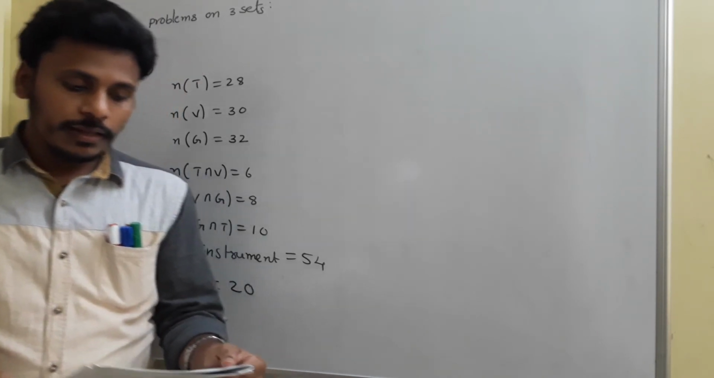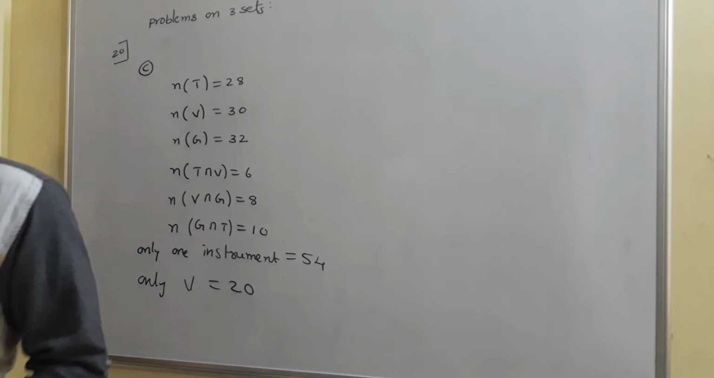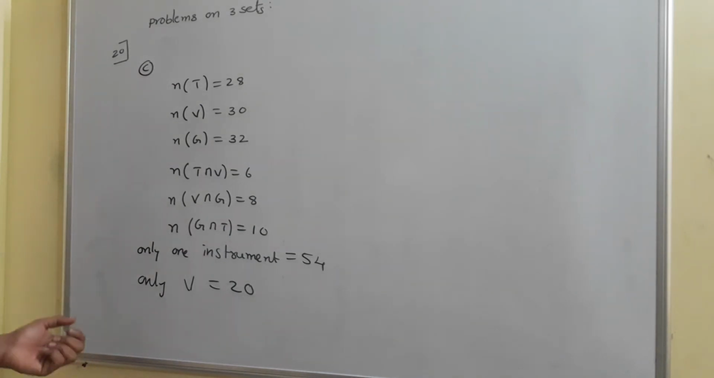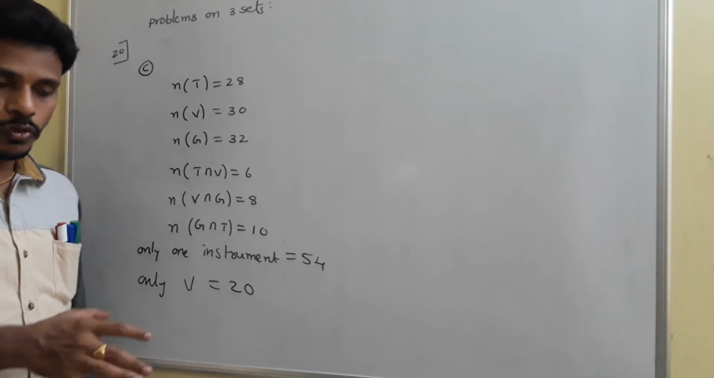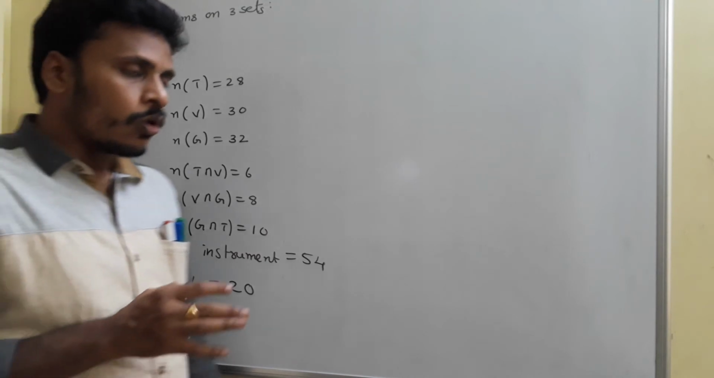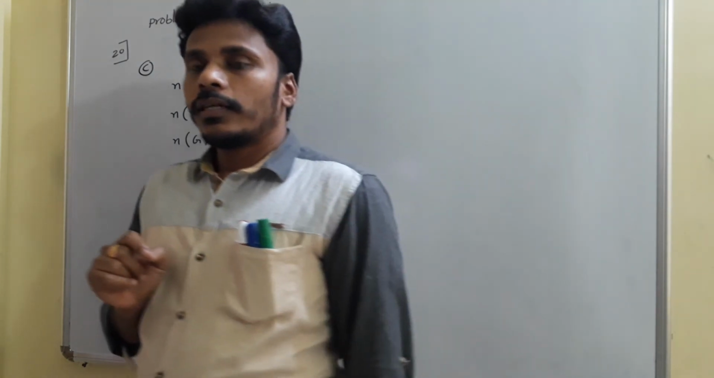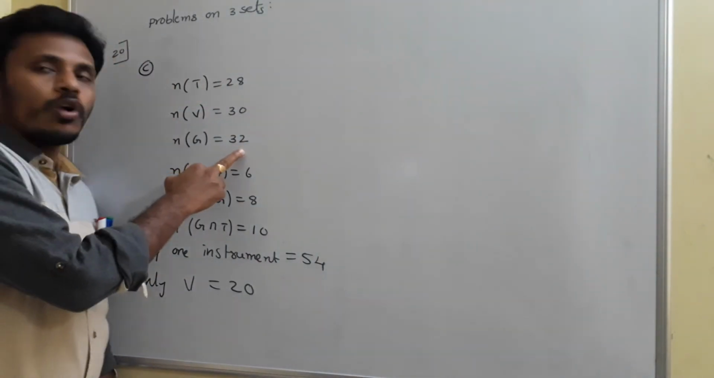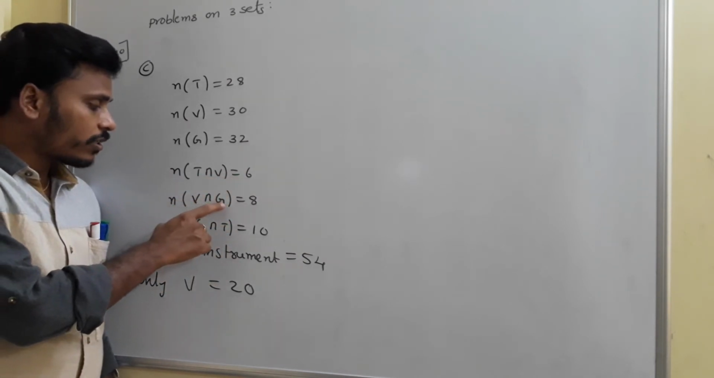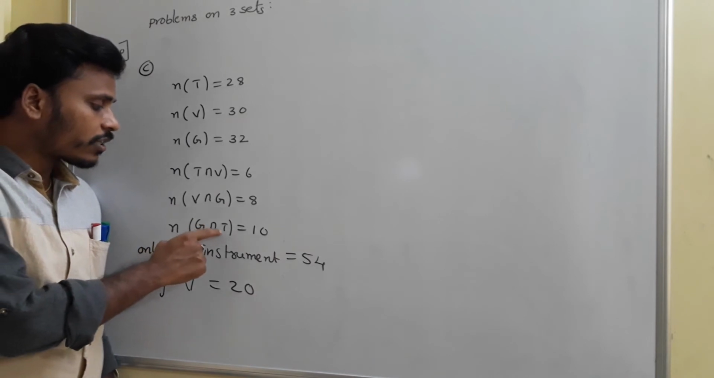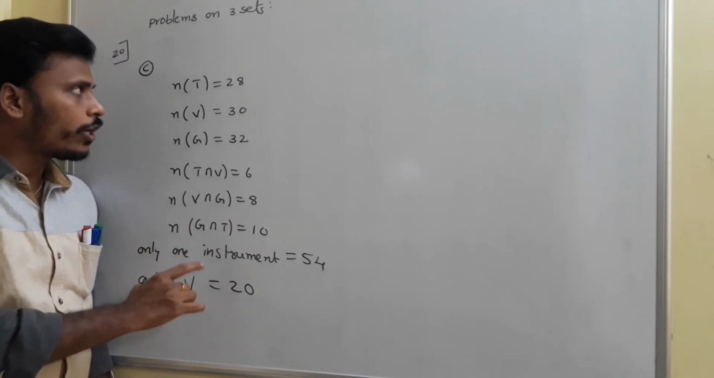The number of students learning in the music school, and the number of students learning trumpet and guitar but not violin, okay? First of all, we need to analyze the data. The problem is about the students of a music school, and there are 28 students learning trumpet, so n of T is 28. And there are 30 students learning violin, 32 learning guitar, and trumpet intersection violin is 6, violin intersection guitar is 8, guitar intersection trumpet is 10. Only one instrument is 54 and only violin is 20.